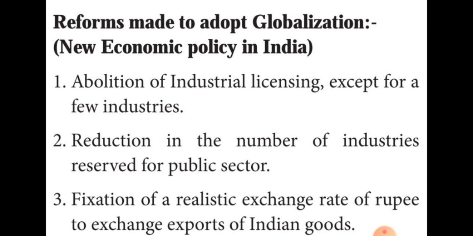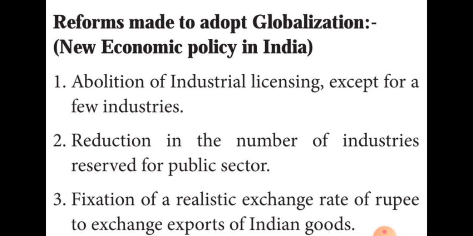The first point is abolition of industrial licensing except for a few industries. That means licenses of many industries were abolished. Only a few industries' licenses were retained, and most were abolished.